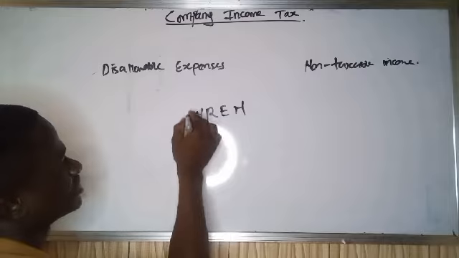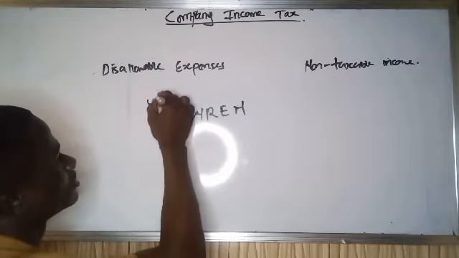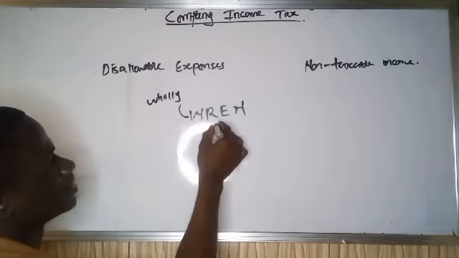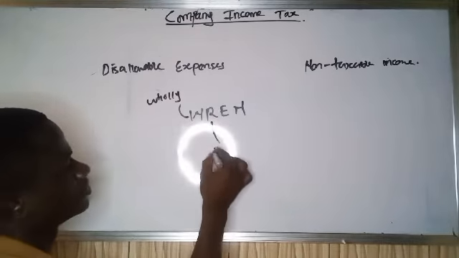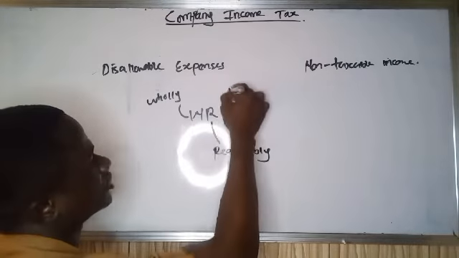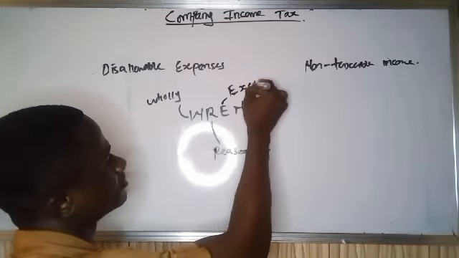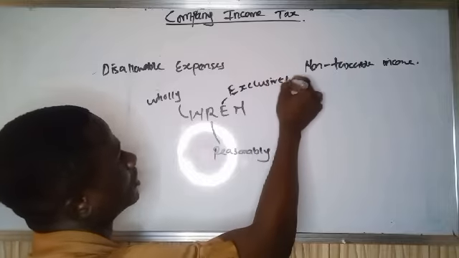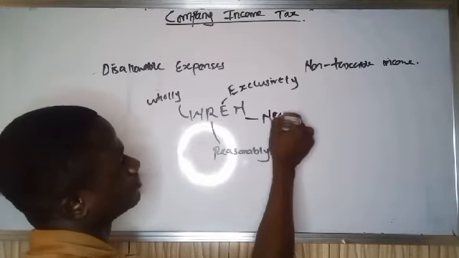The W stands for wholly, reasonably, exclusively, and necessarily.